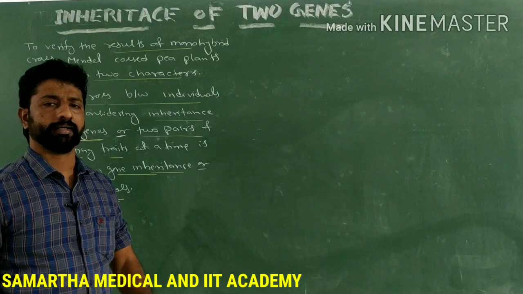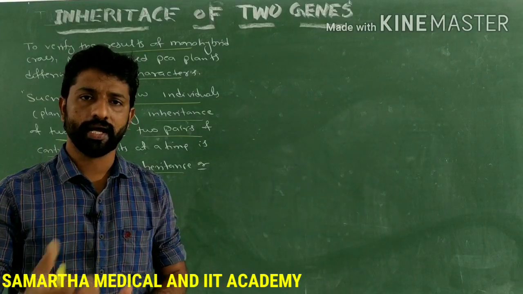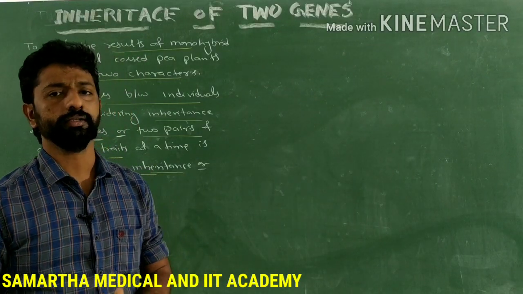So how did Mendel conduct the cross, and which characters did he consider to study the dihybrid cross?